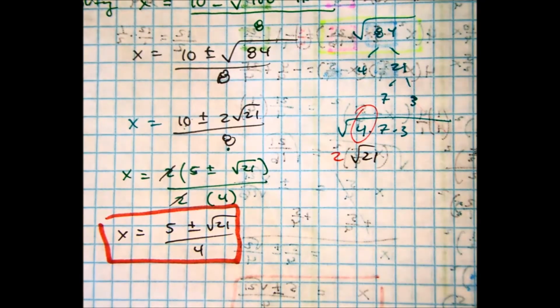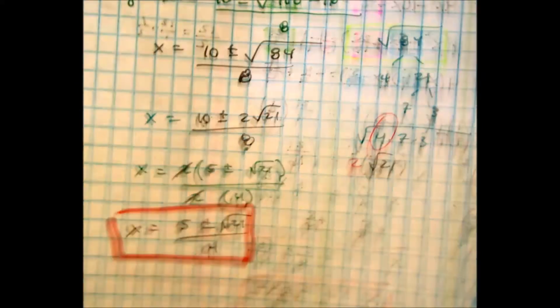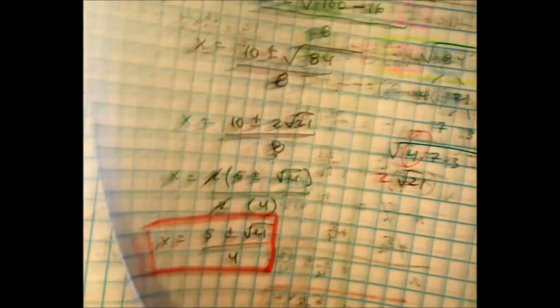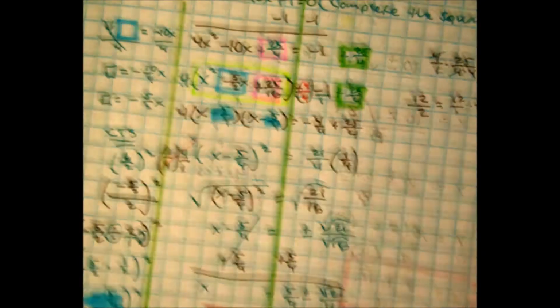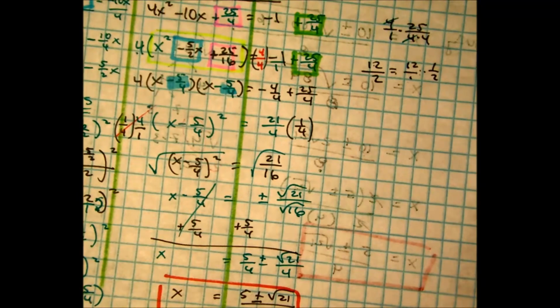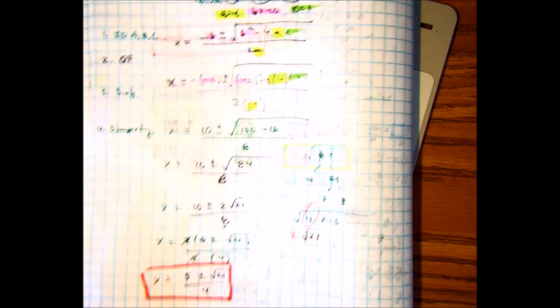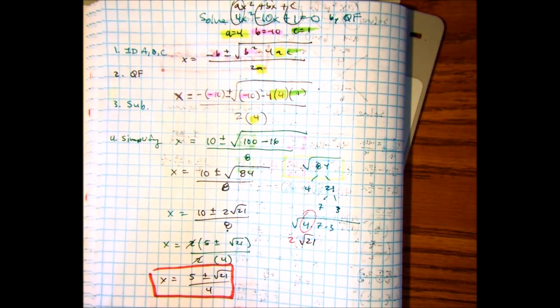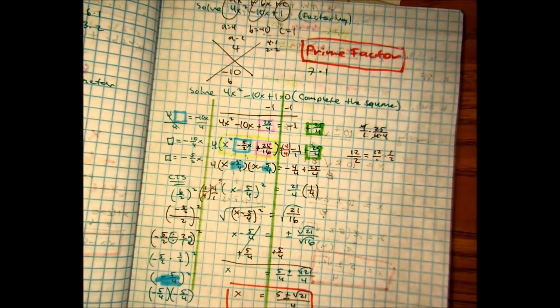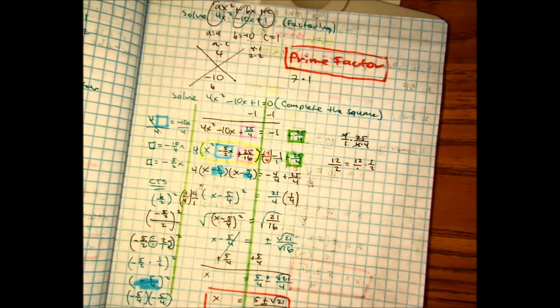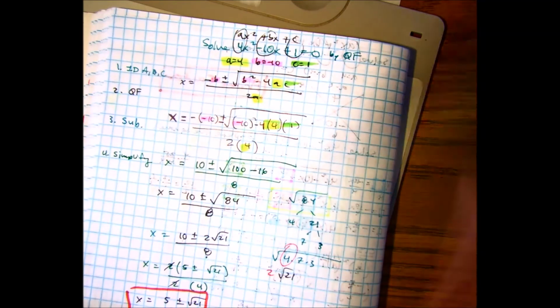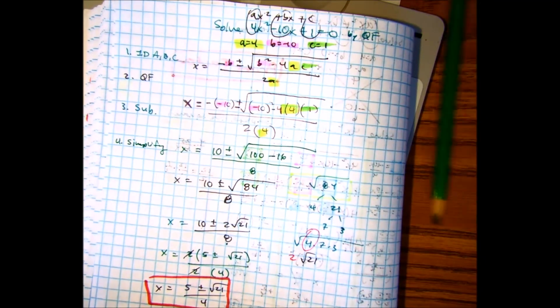Oh my goodness. Is that the same answer we got from completing the square? Magic. It's not magic, it's math. Alright, so I have a question. Raise your hand if you thought the quadratic formula was easier to work with. Okay? Raise your hand if completing the square was easier. It doesn't matter. You should be able to fry the potato, boil the potato. You should be able to complete the square or use quadratic formula to solve your problem.